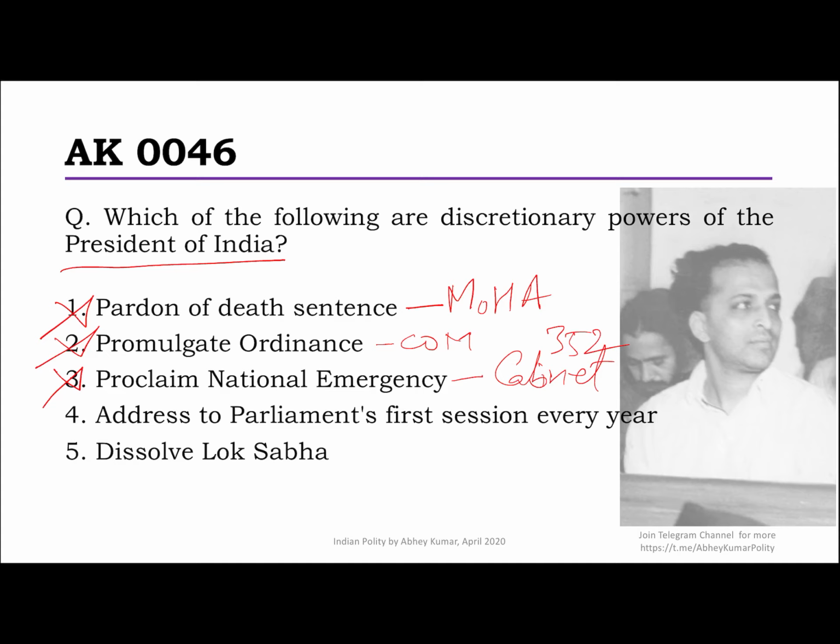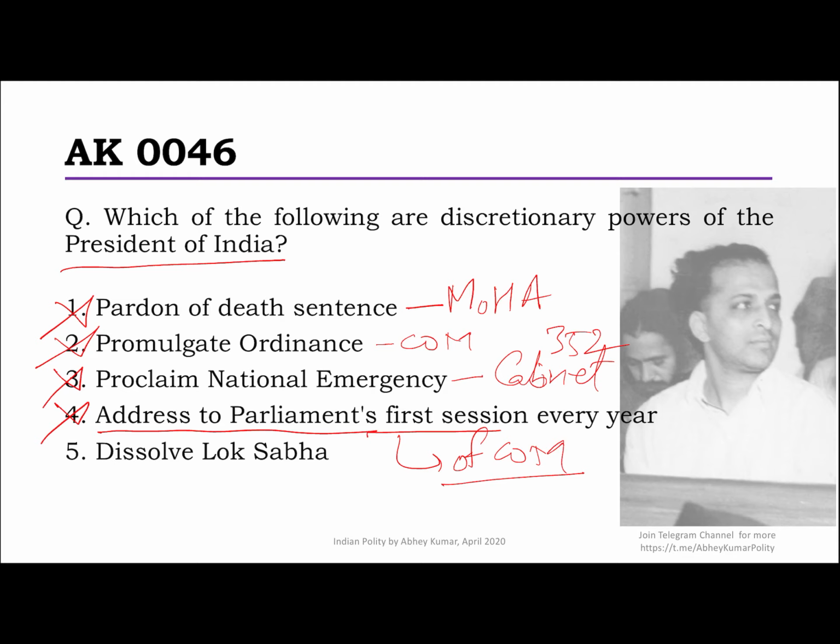Address to the Parliament's first session every year. This is also not a discretionary power. In fact, you should know that the address in the first session is nothing but the address of the Council of Ministers. It is given by the Council of Ministers. It is written under the guidance of the Council of Ministers. It is the agenda of the government that the President speaks about. All the proposed legislation in the year, the performance of the government in the last year.